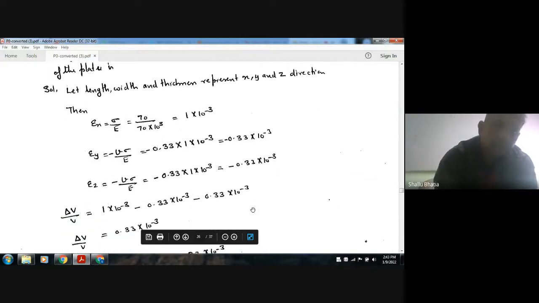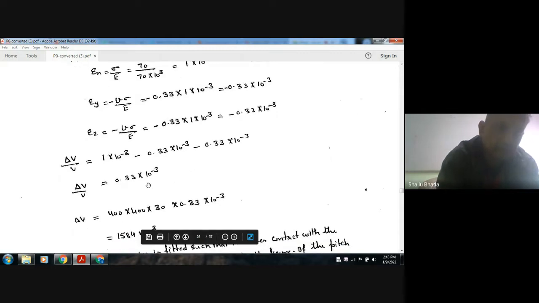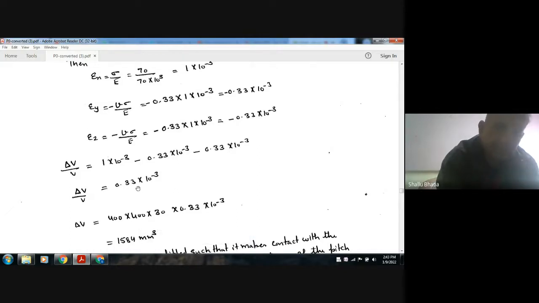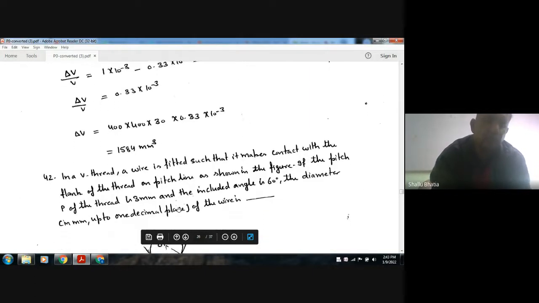Now the volumetric strain is the summation of these three: this minus this and this. So this will be 0.33 into 10 power minus 3. So volumetric strain is this amount. So the change in volume is given by volumetric strain into volume. Volume is 400 into 400 into 30, so the answer is 1584 mm cube.